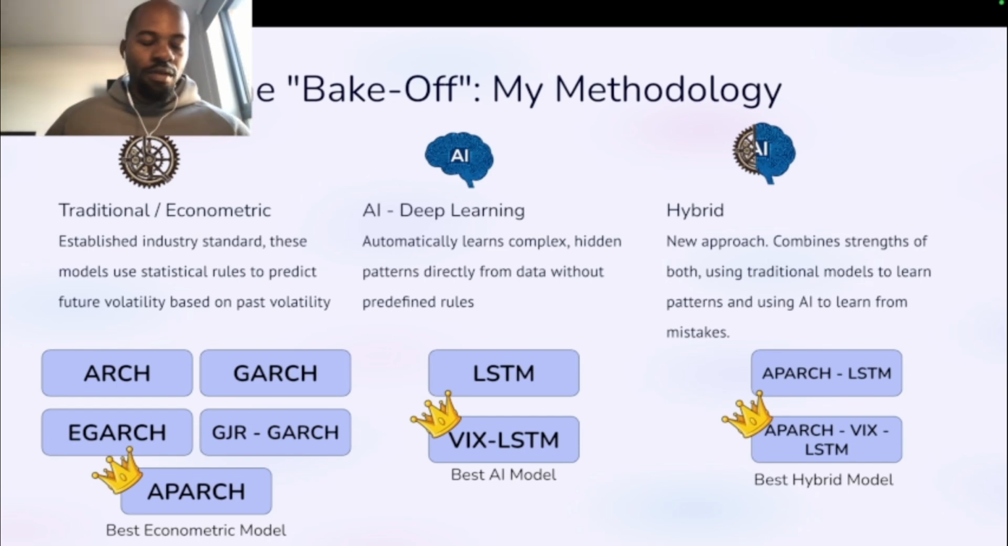So what are the traditional methods? Traditional methods are the econometric methods, which are currently the industry standard. They use statistical rules to predict future volatility based on past volatility. Some examples of those that I tested were the ARCH, GARCH, EGARCH, GJR-GARCH, and APARCH.